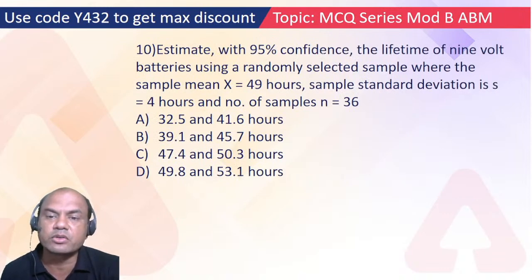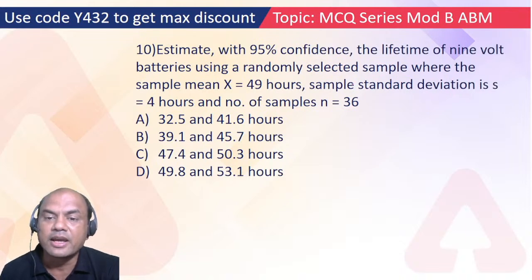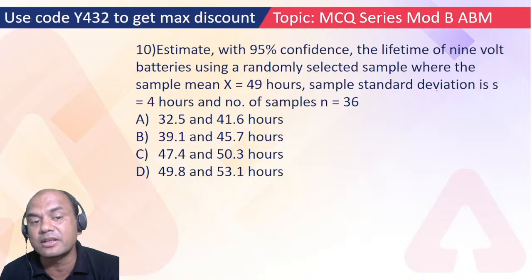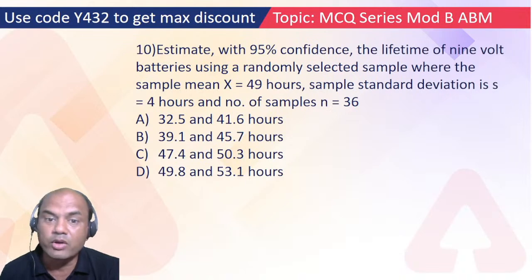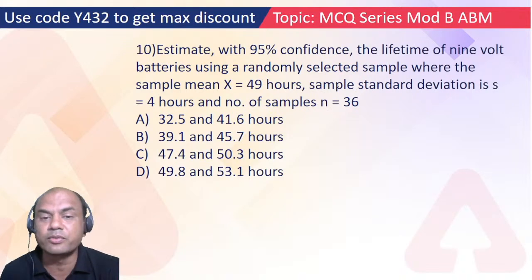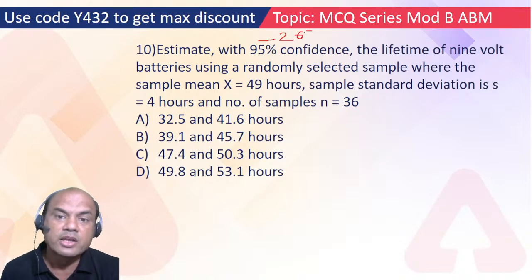Estimate with 95% confidence the lifetime of 9-volt batteries using a randomly selected sample, where the sample mean equals 49 hours, the sample standard deviation is 4 hours, and the number of samples equals 36. It's difficult and easy also. 95% confidence means how many sigma? 2 sigma, 2 standard errors. Remember that 68, 95, 99 rule. I've taught it various times, so follow those videos again. So 2 into standard error.